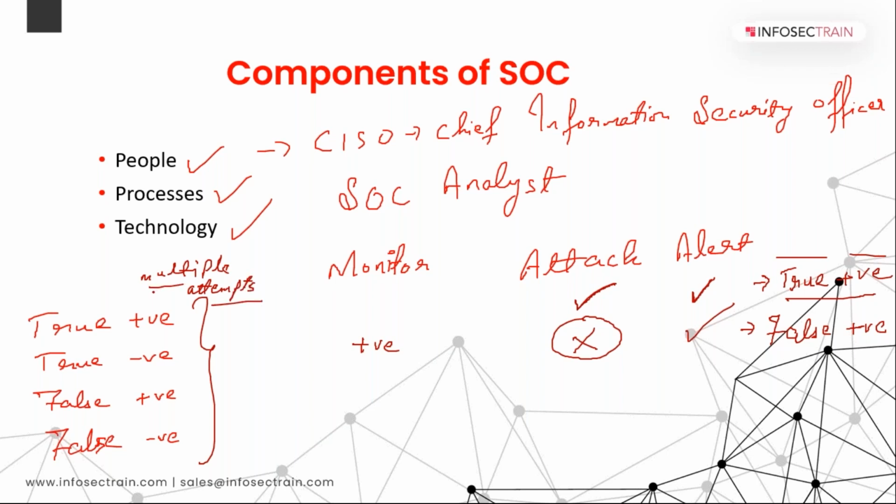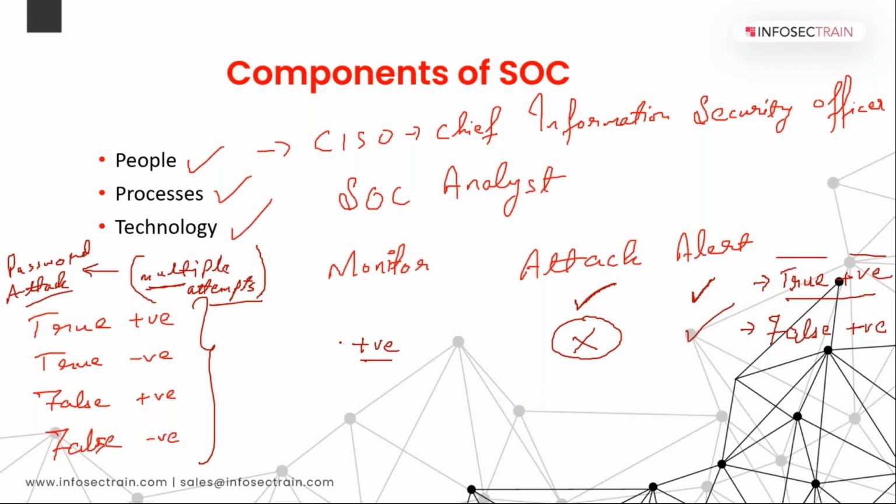As per our rules, does this look like a password attack because multiple attempts are there? So when we got those logs, it will tell that this can be a password attack, and it will raise an alert for us.